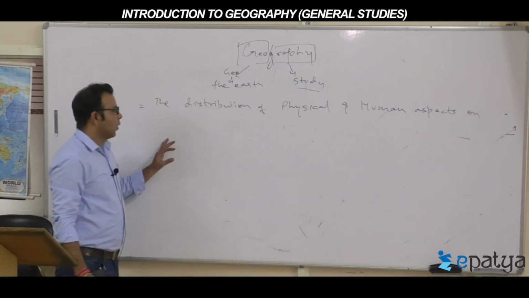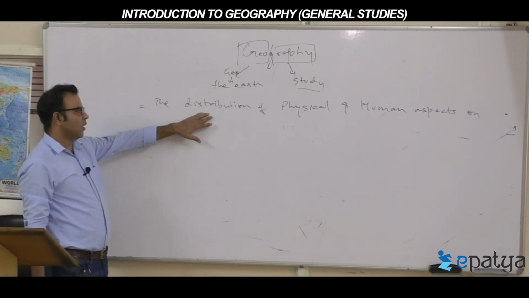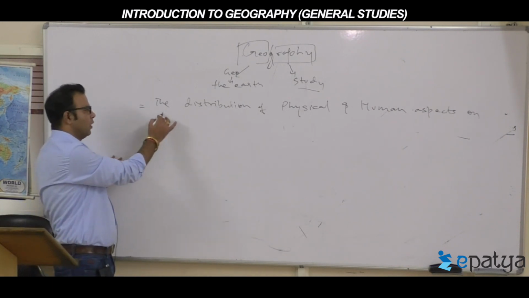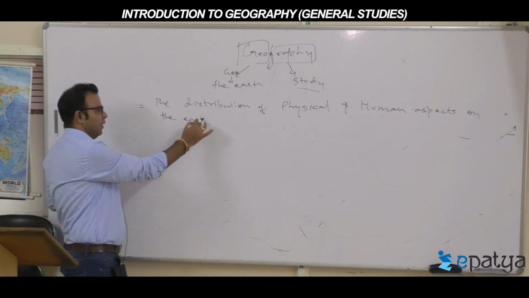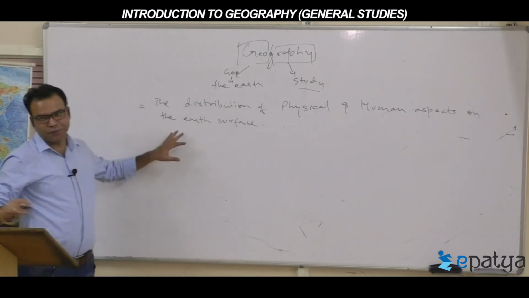Geography is the study of the distribution of physical and human aspects on the earth's surface. This is the first definition of geography that emerged.